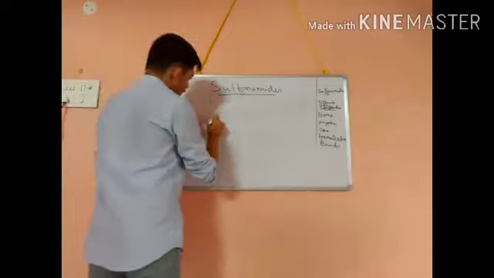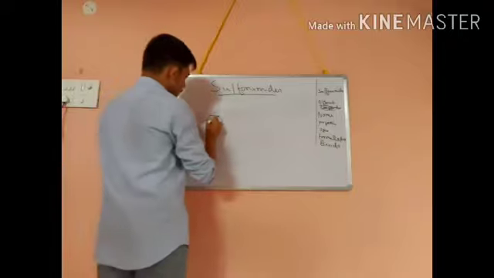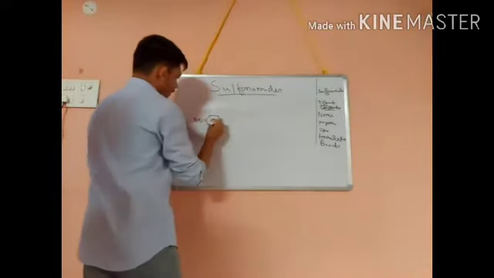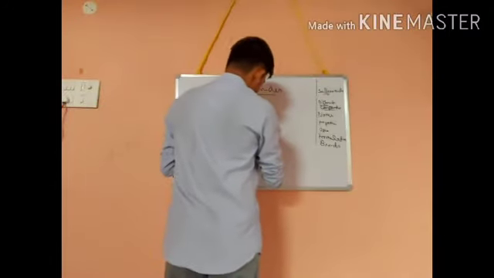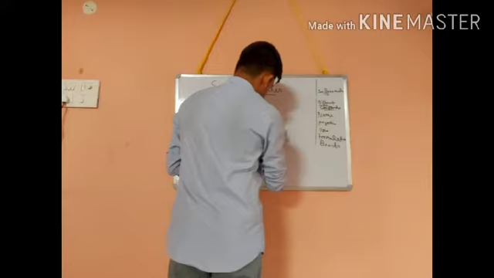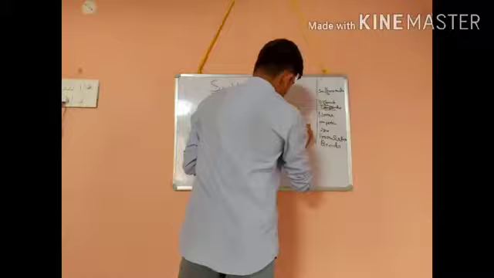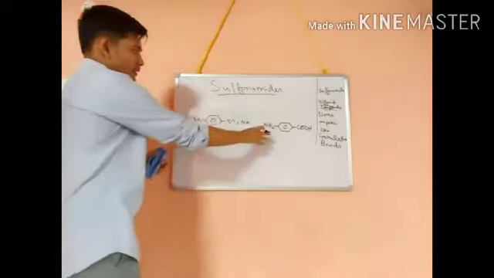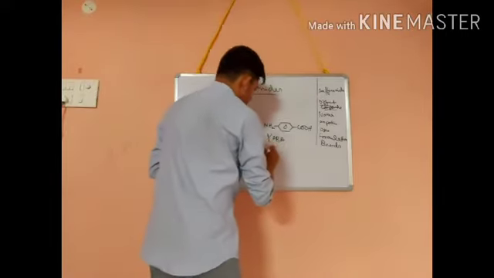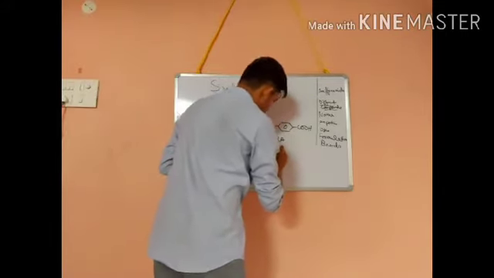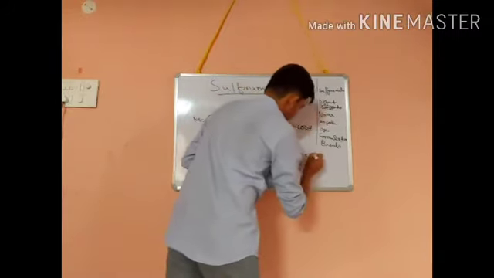If you see this structure that I have drawn, it has close resemblance to this structure, which is known as PABA, that is para-amino benzoic acid.